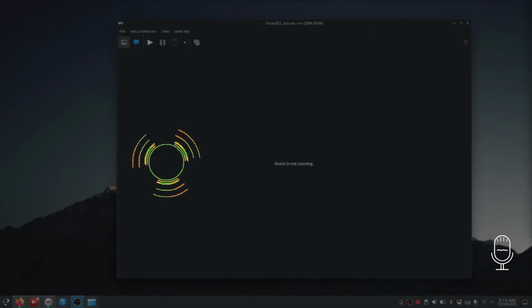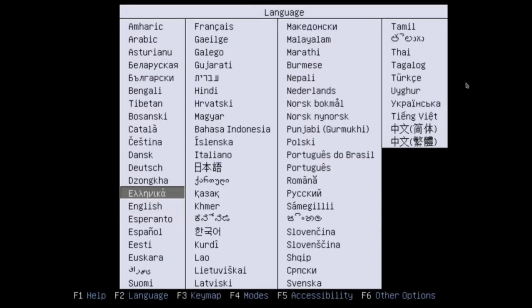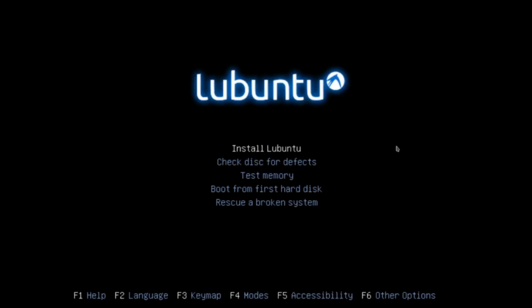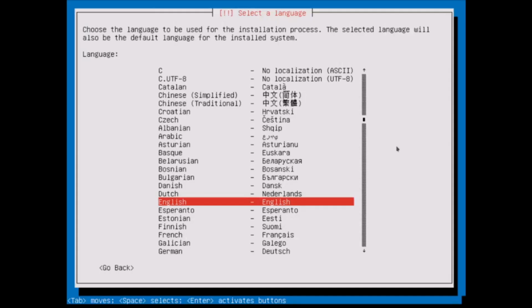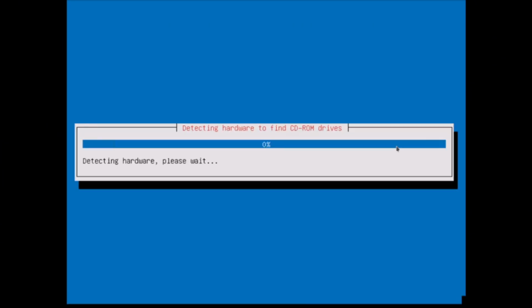What we had on his laptop, we're going to choose English language. We're going to choose install Lubuntu. From this moment on, you can just follow the prompts on the screen until the end of the installation.